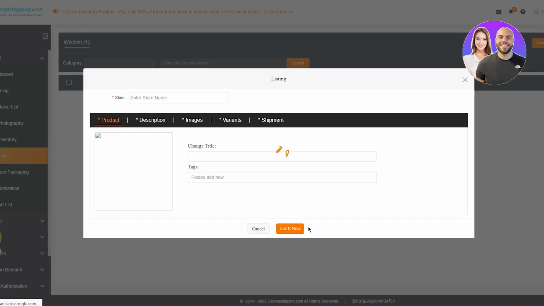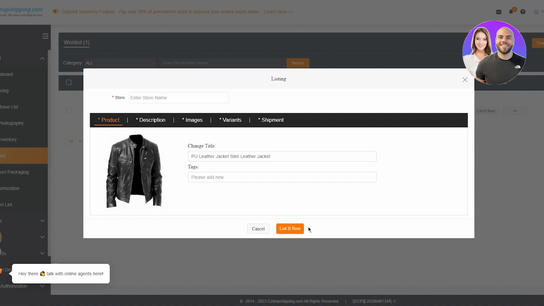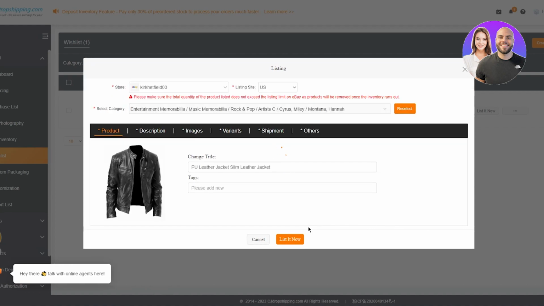So here you can see, now you can list it straight to your store. It's going to choose your listing site. You're going to see your selected category, and it's men's formal occasion. You could call a leather jacket a formal jacket on some occasions, but normally I'd say it's casual. So do make sure to select a proper category.